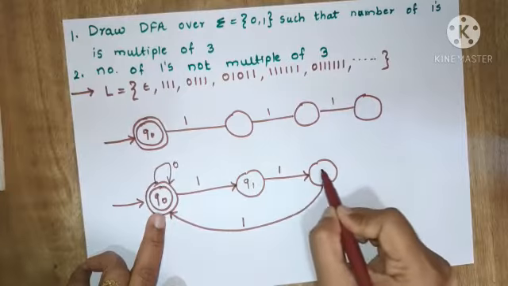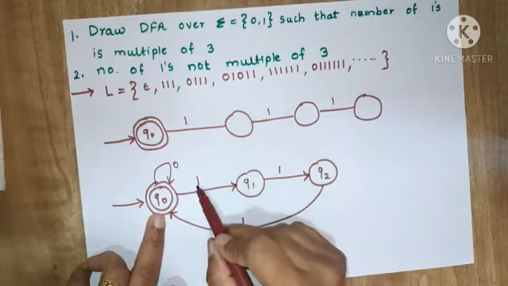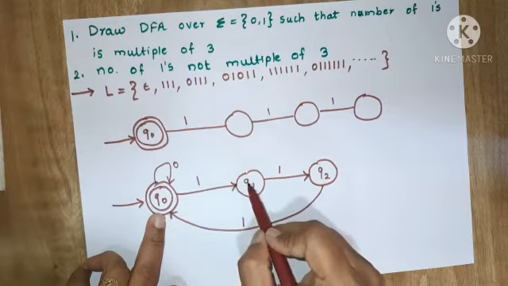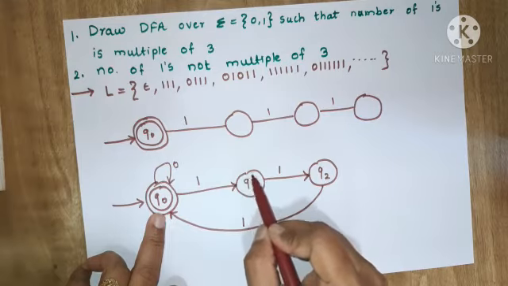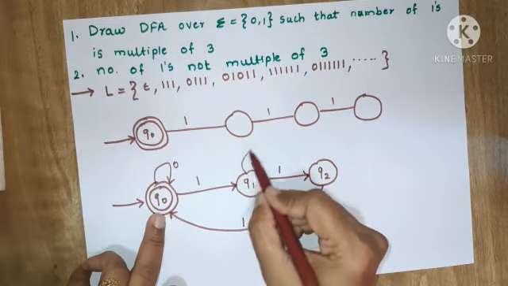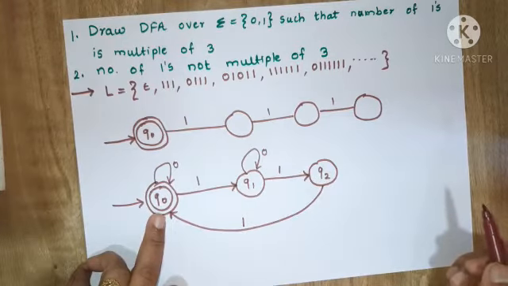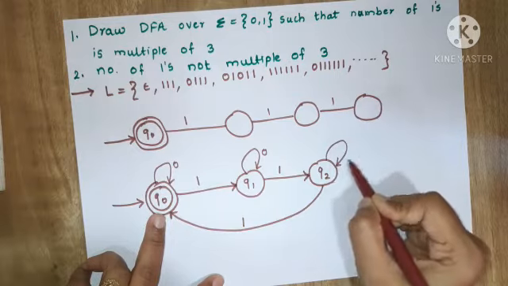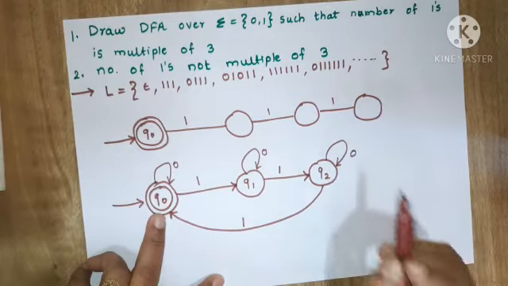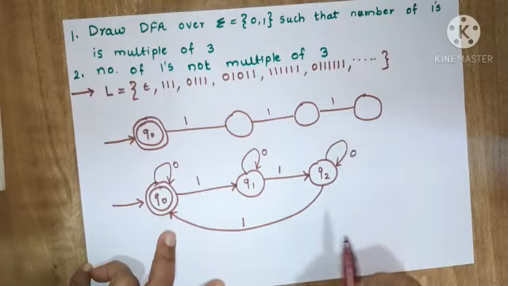Again in the Q1 state, which is reached by reading the first 1, if I get any number of zeros, it will be accepted, and that's why we will show a self loop in Q1 also. Same way in Q2, if I am getting any number of zeros, those will be accepted. So I will again show a self loop for 0.